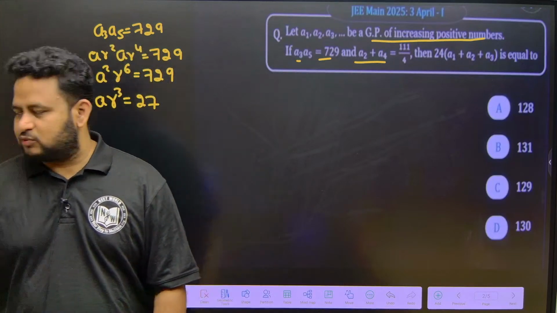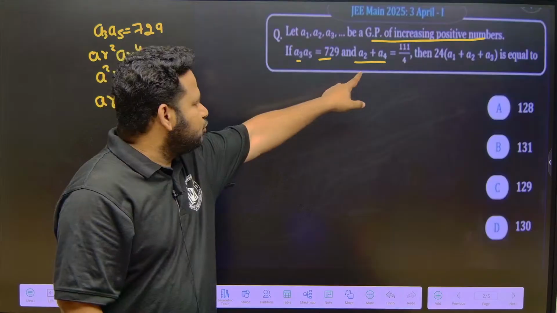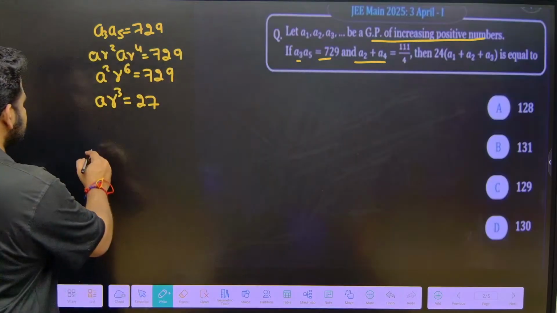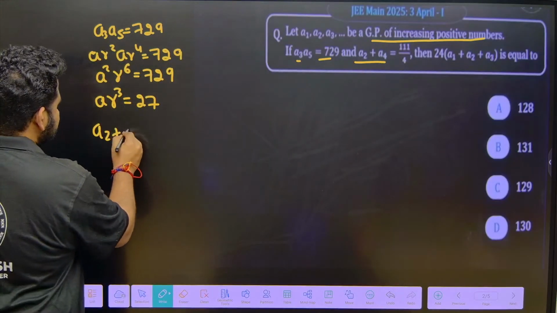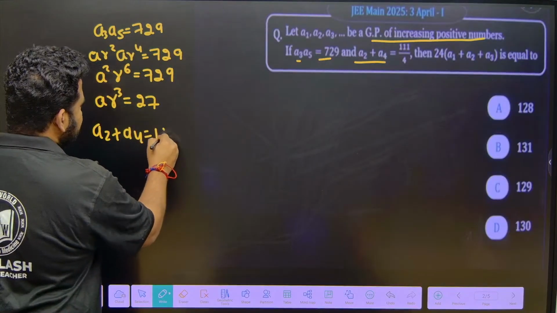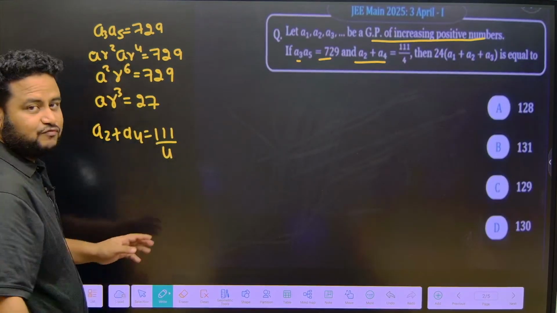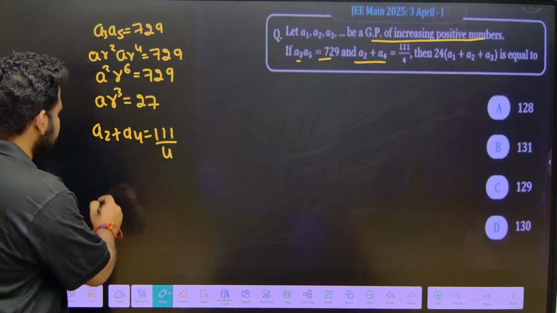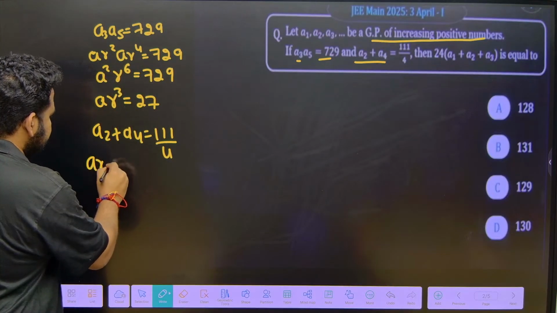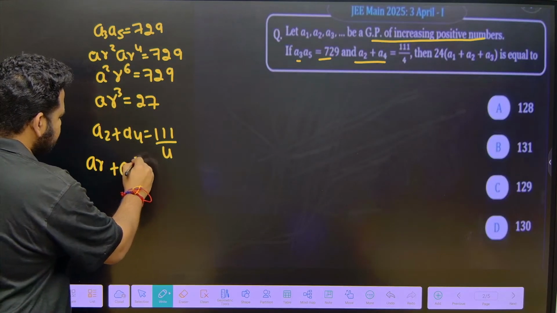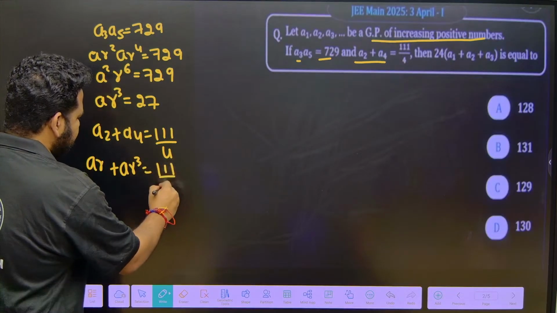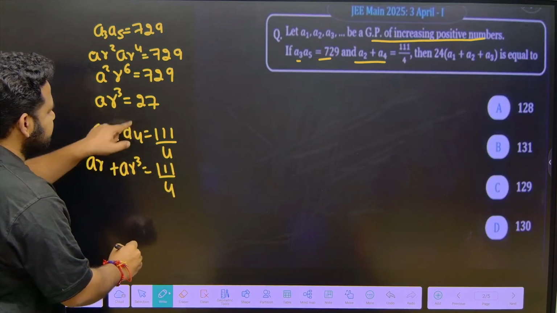Next, we have A2 plus A4, which is given as 111 by 4. A2 means AR, and A4 means AR cubed, so AR plus AR cubed is equal to 111 by 4. Now I know AR cubed is equal to 27, so I can put it here.